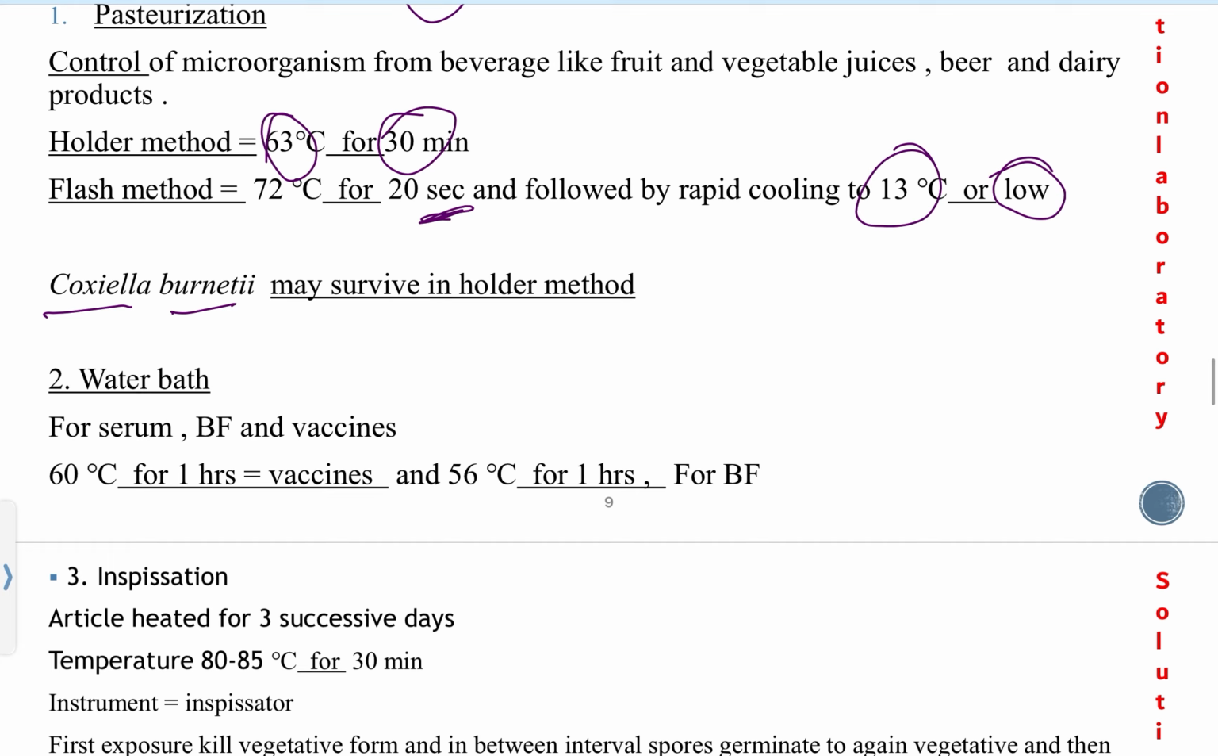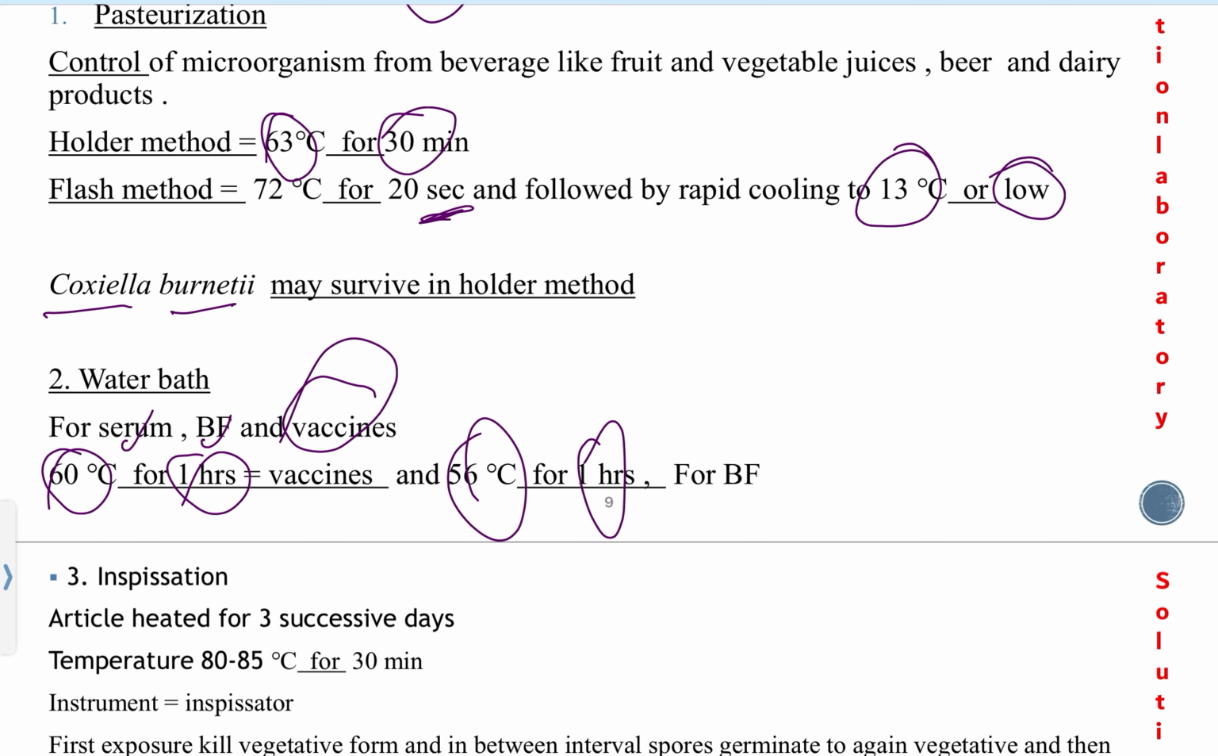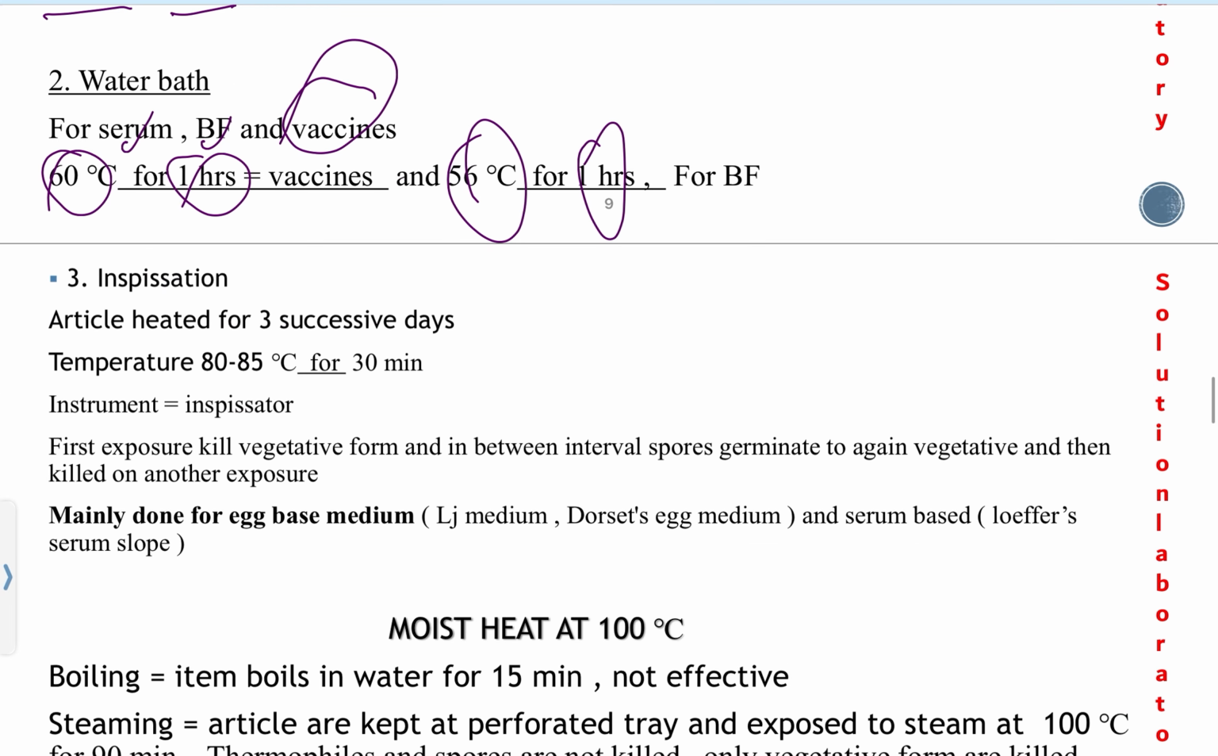And water bath. Water bath is mainly used for serum, body fluid and vaccines. For vaccine, the holding temperature and time is 60 degrees Celsius for 1 hour, and for body fluid 56 degrees Celsius for 1 hour. And inspissation. What is this inspissation?